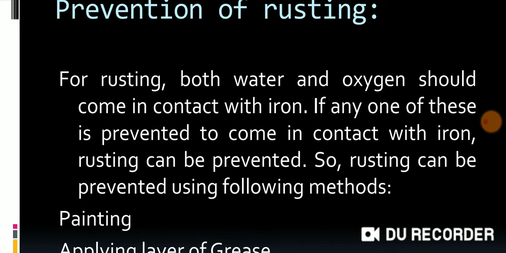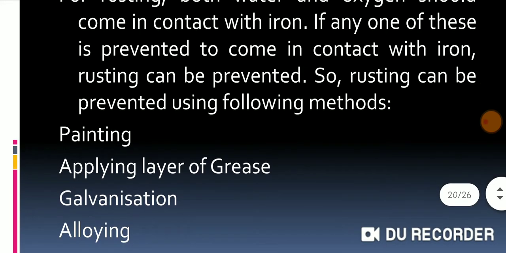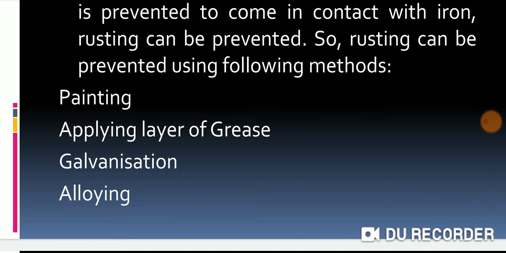We have to protect iron from coming in contact with these two things, either oxygen or moisture. Otherwise, if it is not protected from these two, then the iron will start rusting by the chemical reaction between the iron, moisture and oxygen. Now the first methods that prevent rusting are painting, applying a layer of grease, galvanization, alloying.